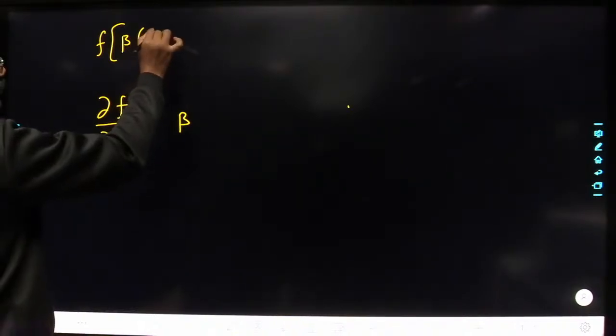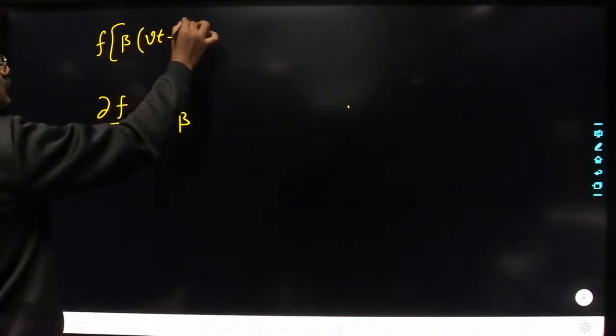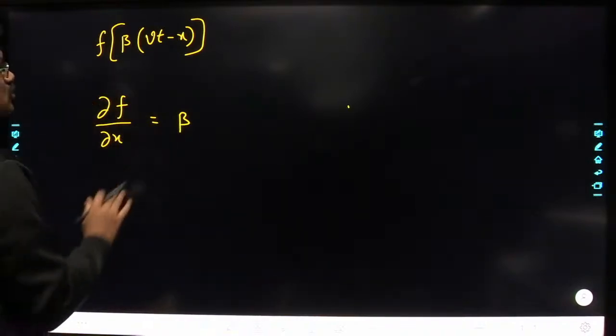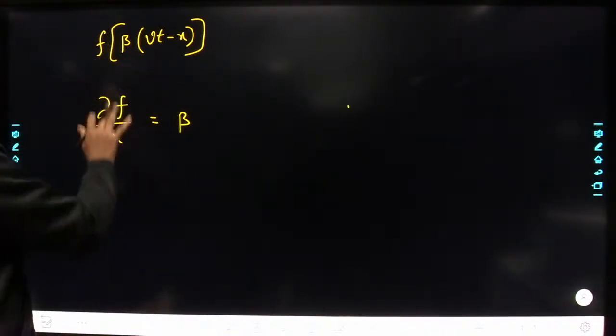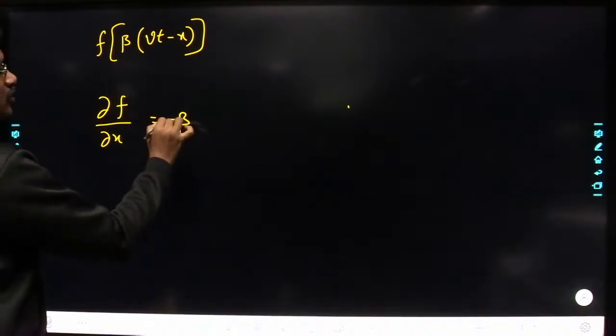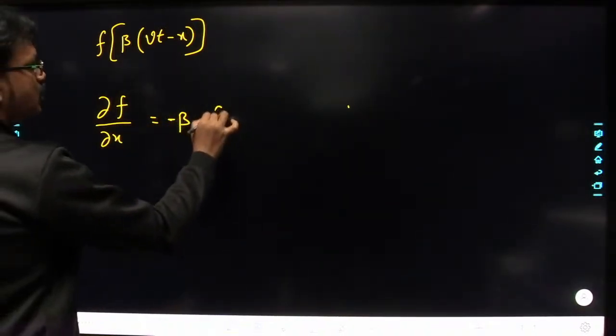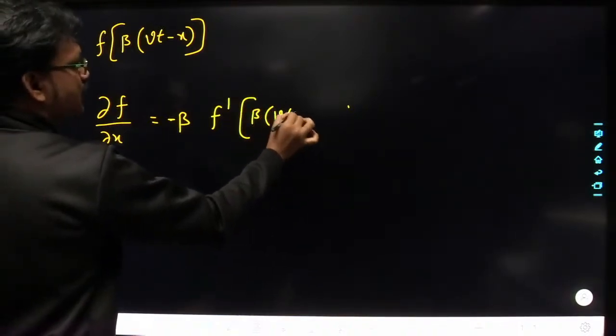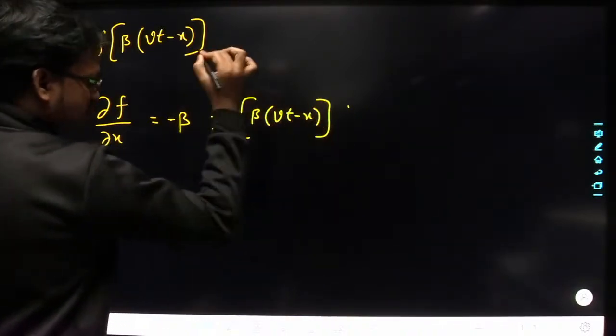Let us take x minus vt or vt minus x, it doesn't matter, right? So dou f by dou x is equal to what? If you do the differentiation with respect to x, you are going to get minus beta into f dash of beta into (vt minus x).